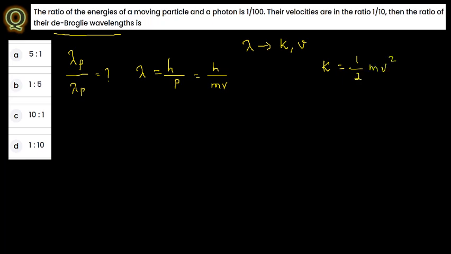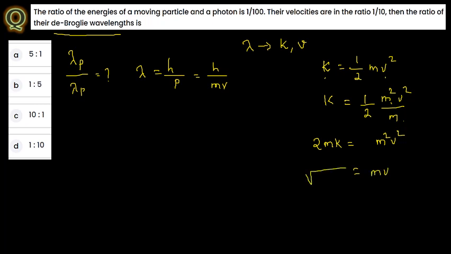Now, kinetic energy K is equal to, multiplying and dividing by m, m square v square divided by 2m. So m square v square is equal to 2mK, and mv is equal to square root of 2mK, so momentum p is equal to square root of 2mK.